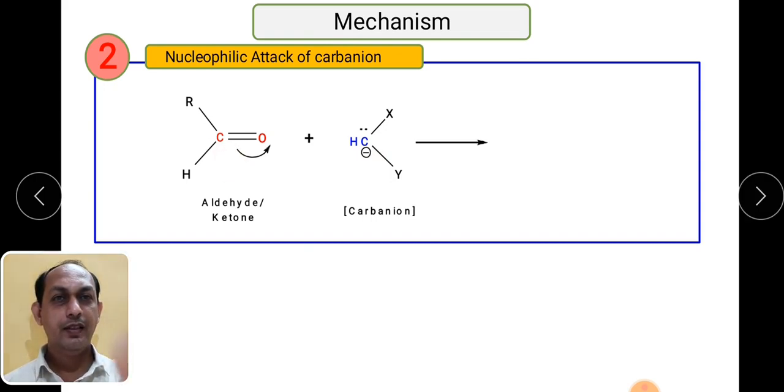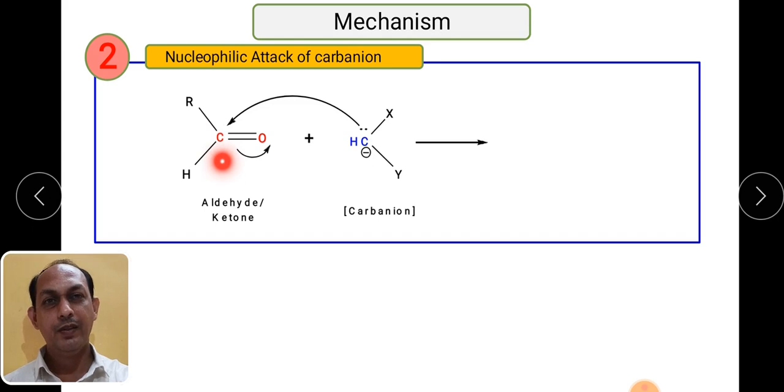You can see here the attack will take place on the carbonyl carbon, as we know that this is an electron deficient one, and due to the attack a bond formation will take place between this carbon and this carbon, blue carbon and red carbon, and this particular pi bond will break.